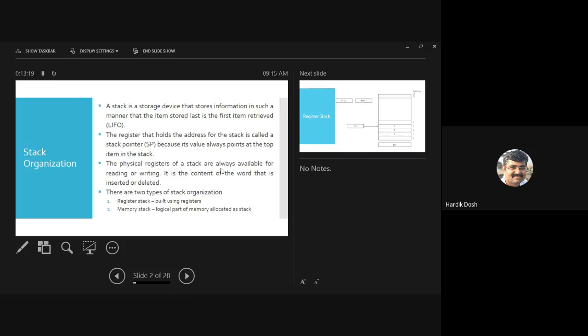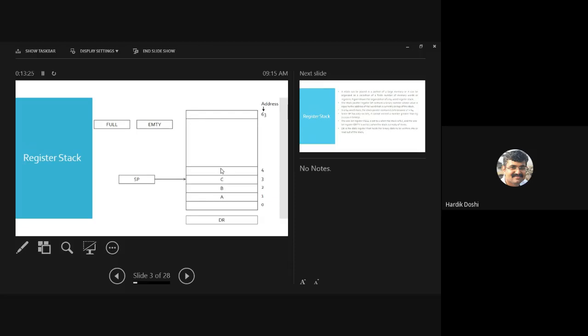So we can implement the stack using two ways, that is register stack and memory stack. This is the organization. If you check out, this is the first organization that is using register stack. I'm not going into the detail of this, you know all this. Just see the arrangement. This is your stack. All these 0 to 63 are registers. That means, can I say this stack consists of 64 registers? Means it can hold 64 values maximum.